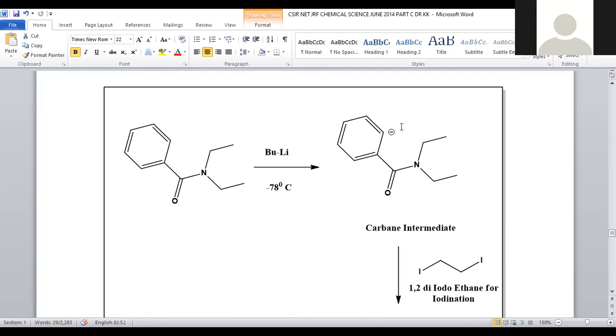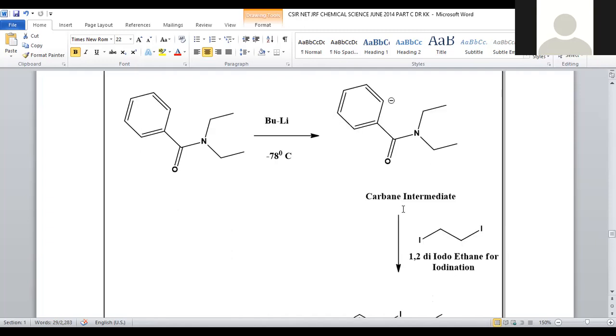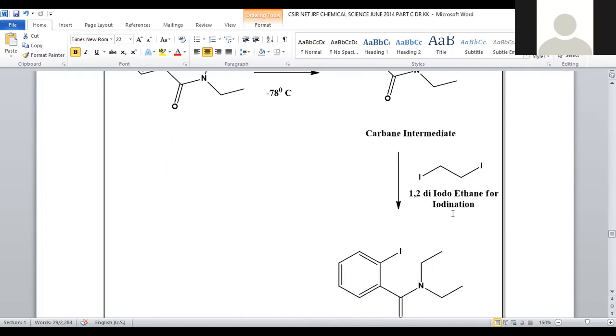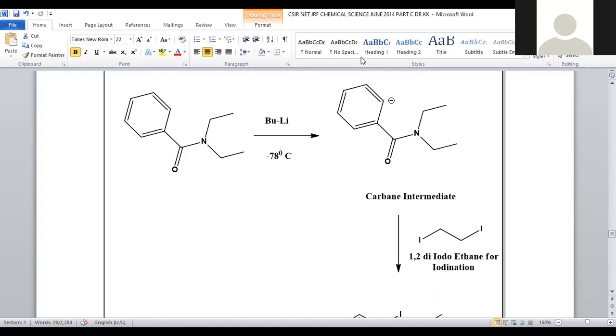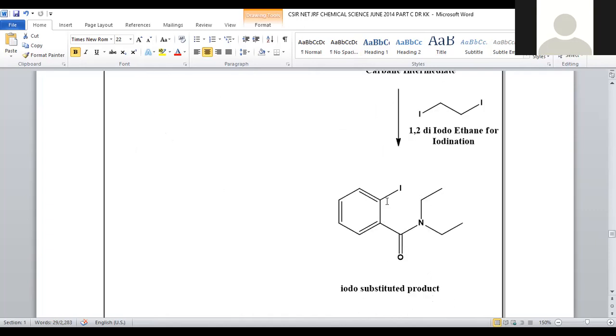Here the formation of a carbanion is possible in the ortho position. Then we got the carbanion intermediate. That intermediate is now treated with 1,2-diiodoethane. 1,2-diiodoethane was added, being an iodinating agent. The iodo group will be added here and we got the ortho-iodo amide product.